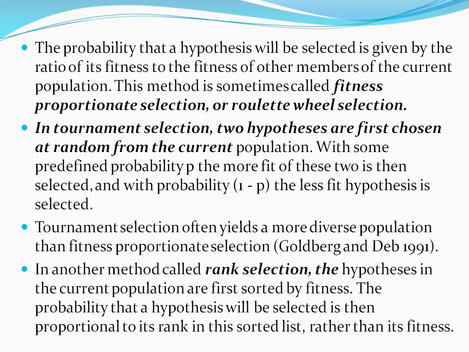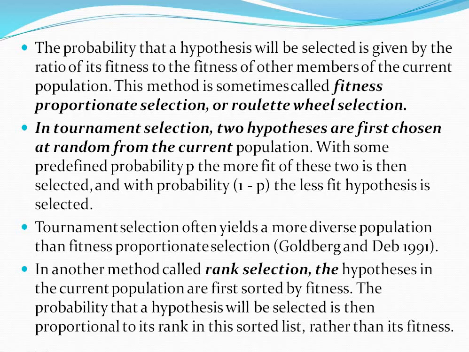The probability that a hypothesis will be selected is given by the ratio of the fitness of that particular hypothesis to the fitness of the other members of the current population. This method is sometimes called fitness proportionate selection or roulette wheel selection.